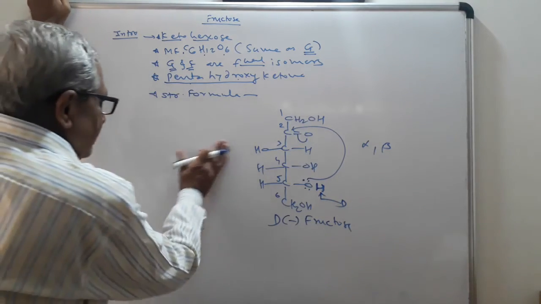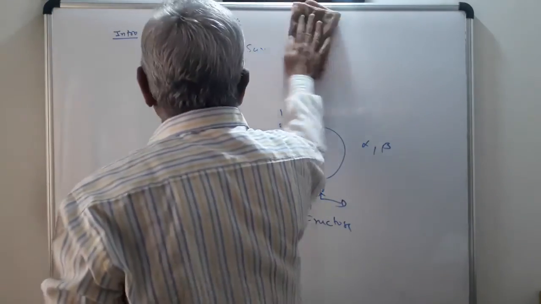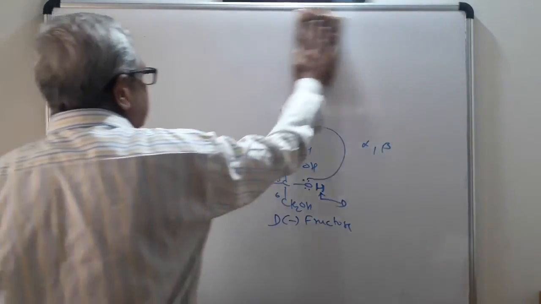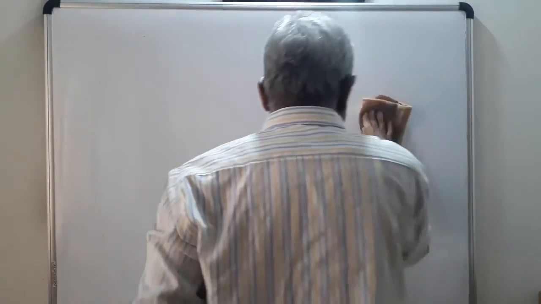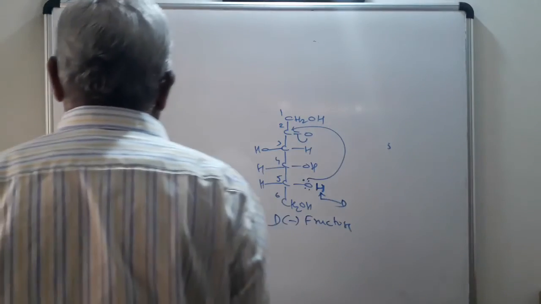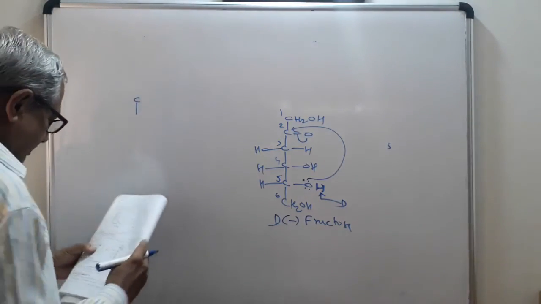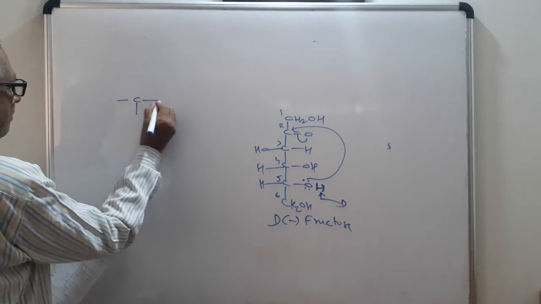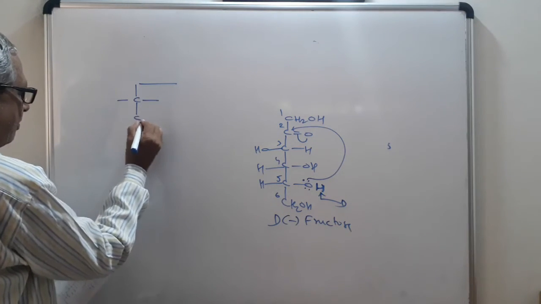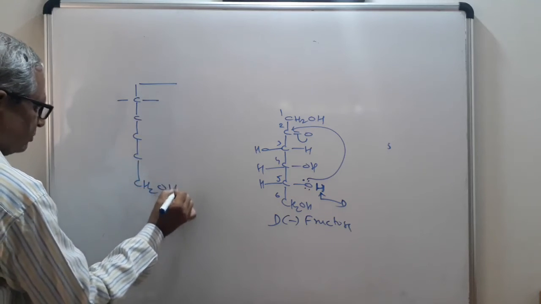Now, see, it forms cyclic or ring structures in two ways. So, I will explain those two ways here. One is the alpha structure and the other is the beta structure. Now, see here: 1, 2, 3, 4, 5, 6 CH2OH.